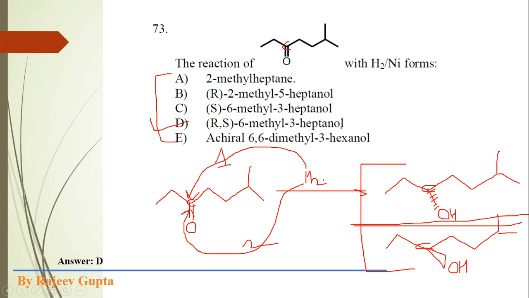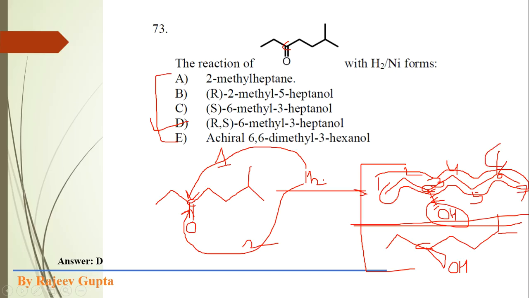With the chirality descriptor we are showing the positions of the various substituents. So it is RS-6-methyl. The numbering we should start from this side, because the OH group is just near this side, and our main carbon chain is this 7-membered carbon chain, 1, 2, 3, 4, 5, 6 and 7.